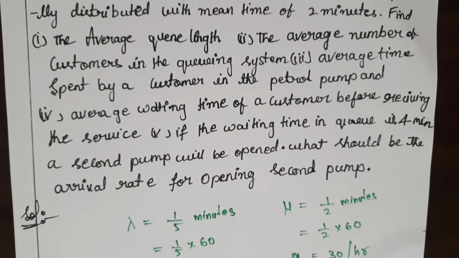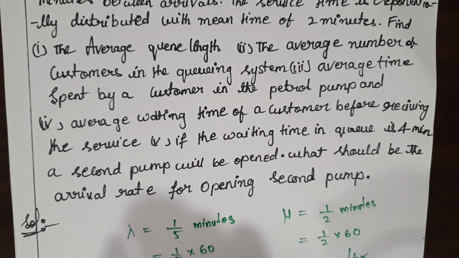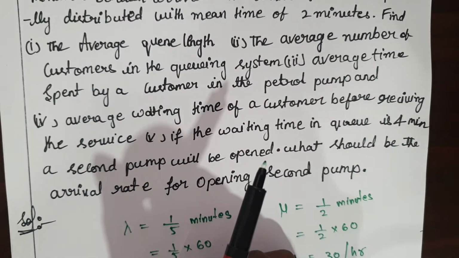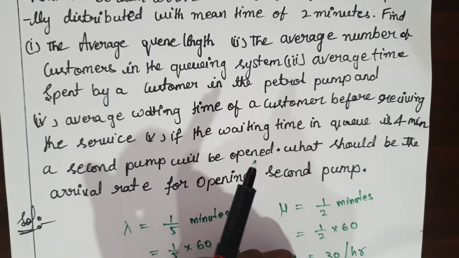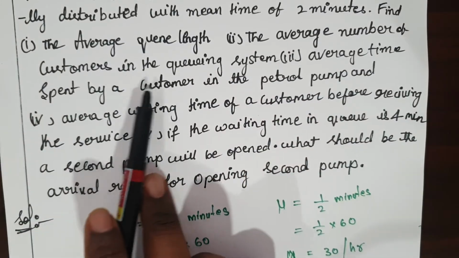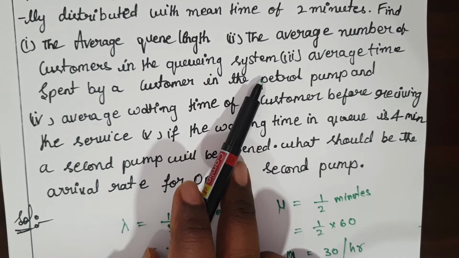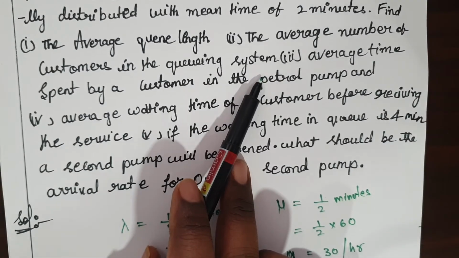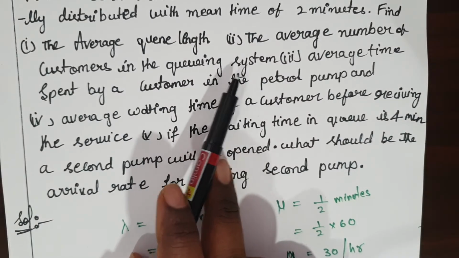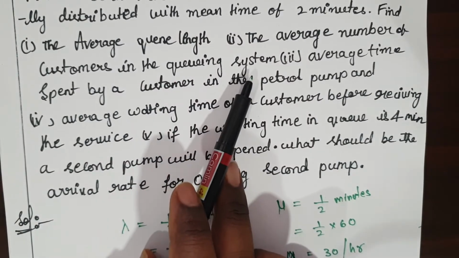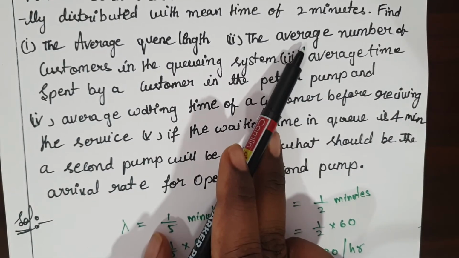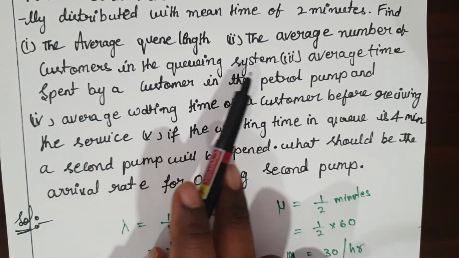So he is asking to find out the first thing: the average queueing length, that is LQ. Then the average number of customers in the queueing system, that is LS. Then the next one is the average number of customers in the queueing system.